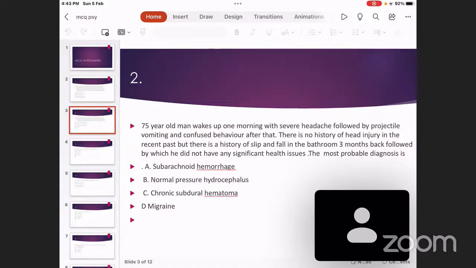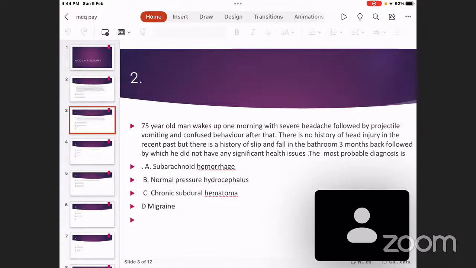How this person should be managed can also be a question. In such a situation, the person has to be subjected to an emergency CT scan of the brain. And if the chronic subdural hematoma is identified, it should be subjected to a burr hole evacuation. The neurosurgeon will evacuate the hematoma and all the symptoms are resolved. What about the other choices? Questions can come regarding the other choices.